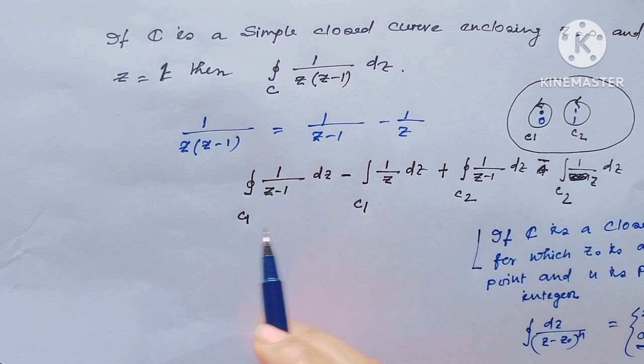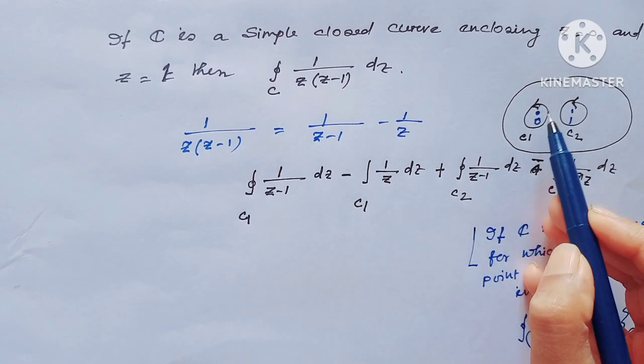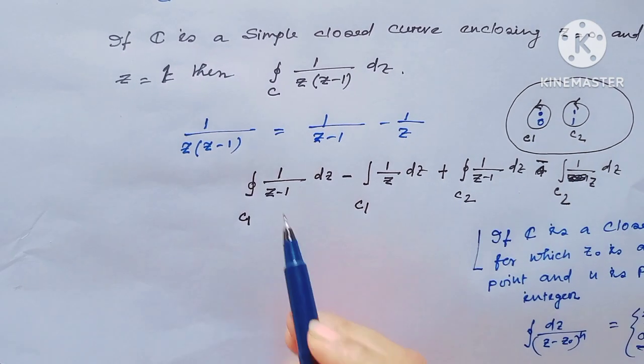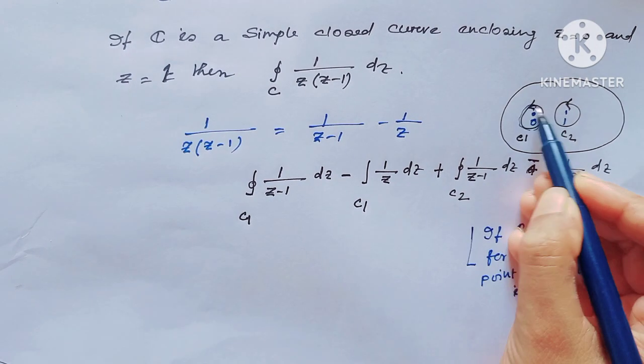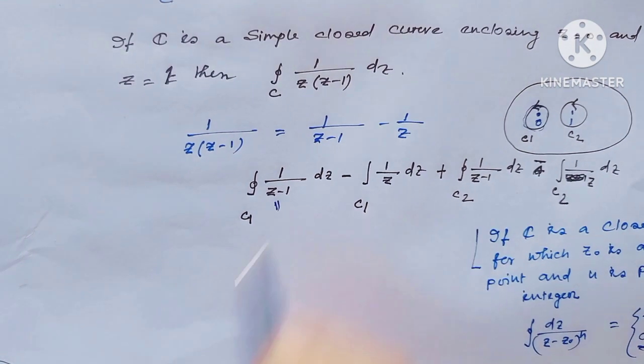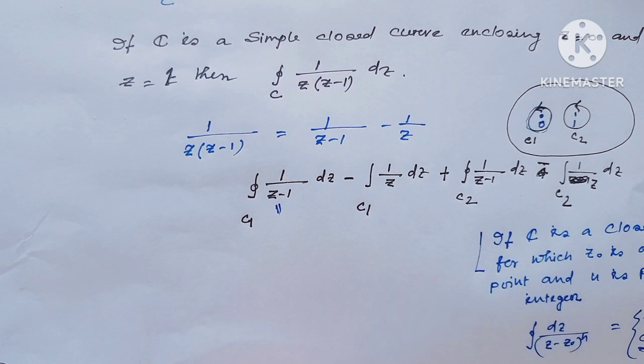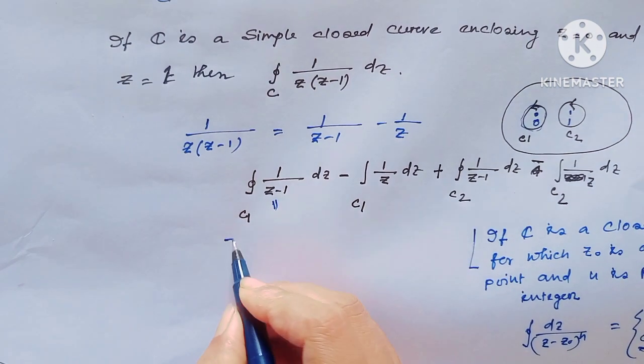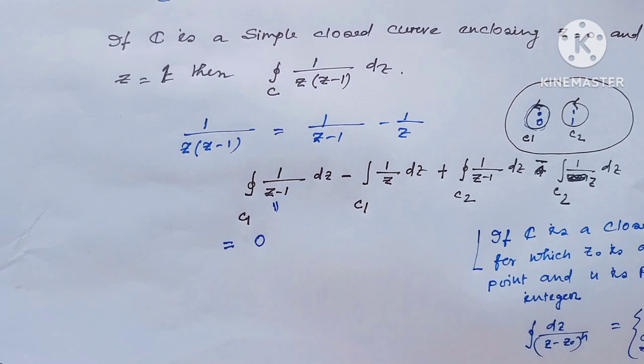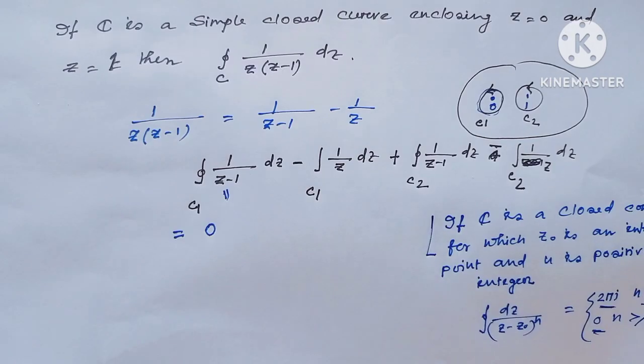Notice C1 means the closed curve around the point 0, and in this region this function is analytic. So by the Cauchy Goursat theorem we can tell this value is 0.